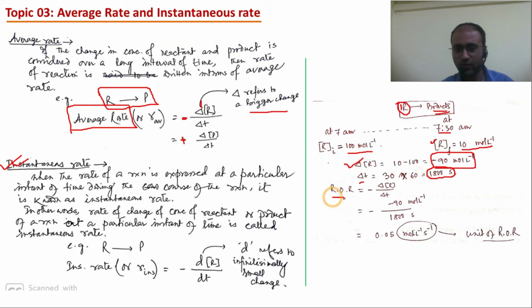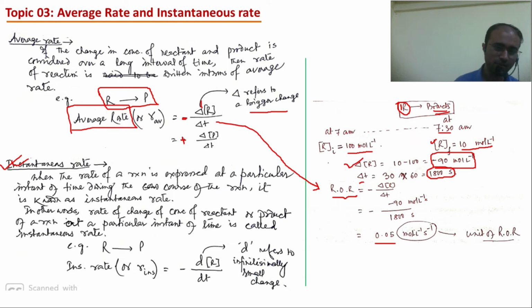Now rate of reaction is equal to, you put this expression, rate of reaction is equal to minus, in the numerator, del R by del t. So by doing the calculation, it comes out to be 0.05 mole per liter per second. This is the unit of rate of reaction. You can find the unit of rate of reaction by yourself.